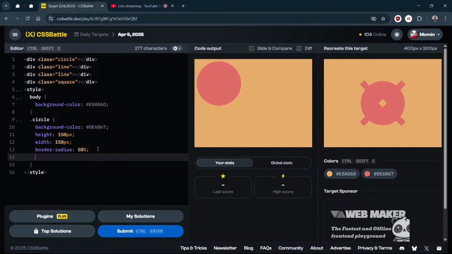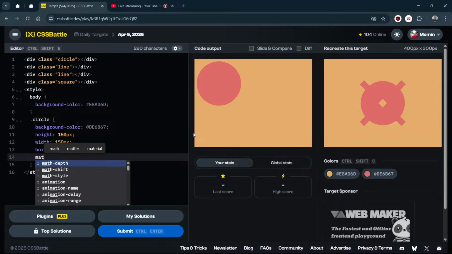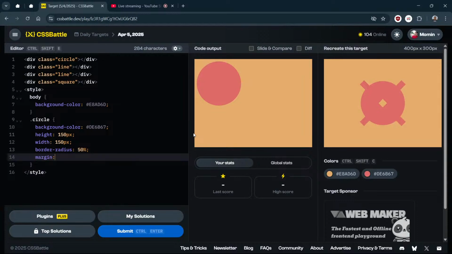Now, what we need to do, add some margin, some padding. Margin. Okay. Margin, let's do 75 pixel and 150 pixel. Okay. Let me reduce this one.